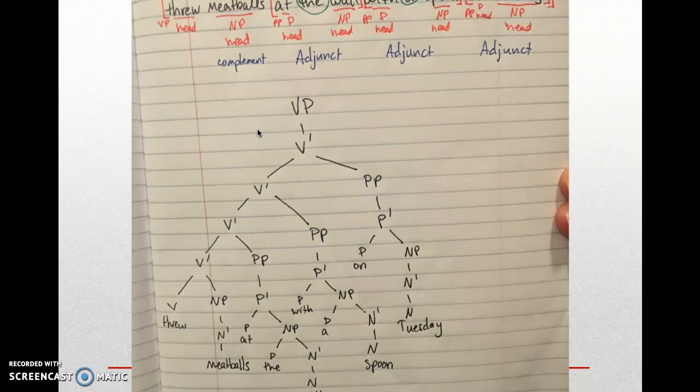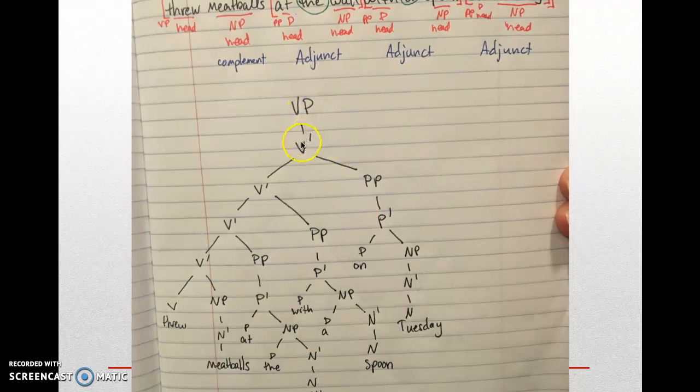But that second V bar is going to branch to another V bar. You're going to have that same pattern. You're going to go to the third V bar, but this is where the noun phrase becomes a complement. It's not an adjunct, right? Sure, yeah, because look right here. It's sister to a head and daughter of a bar. Yep, you got it. Okay.